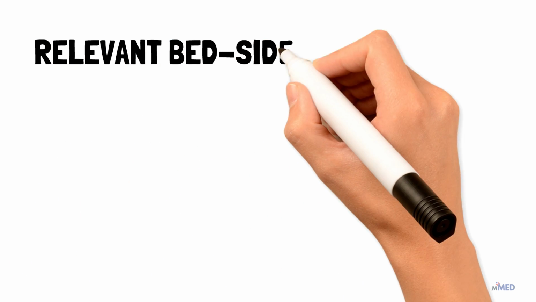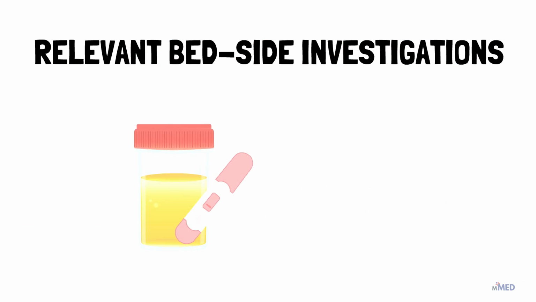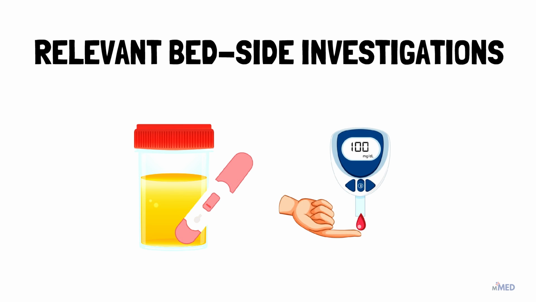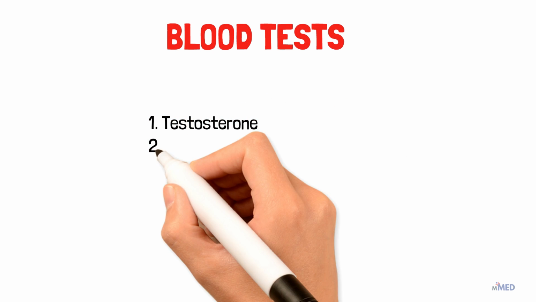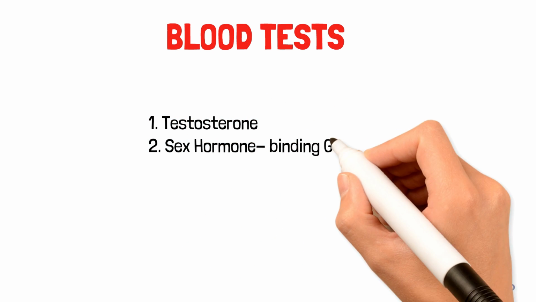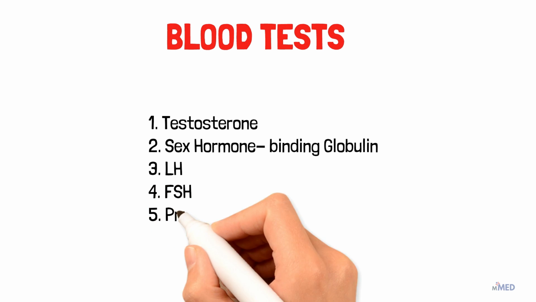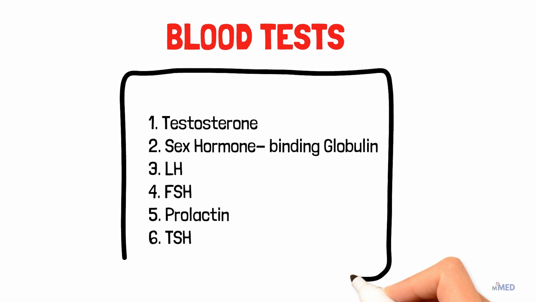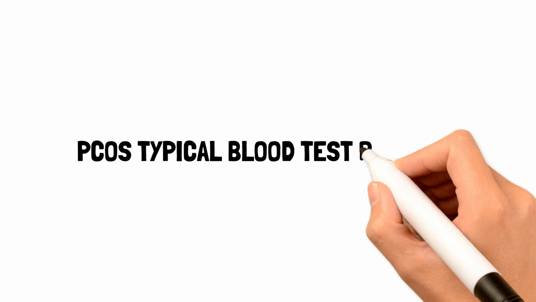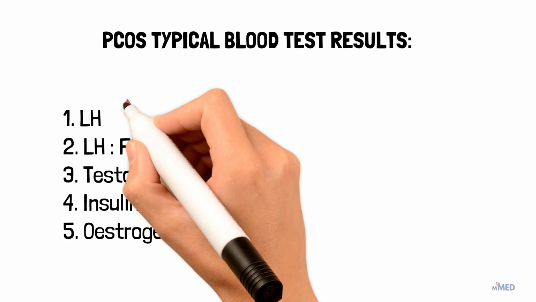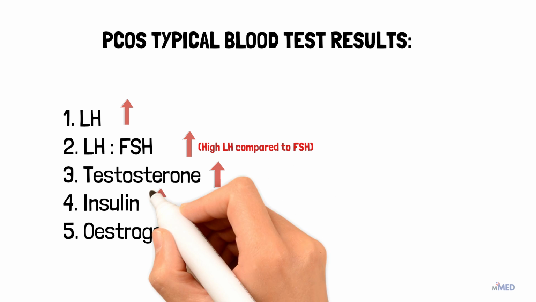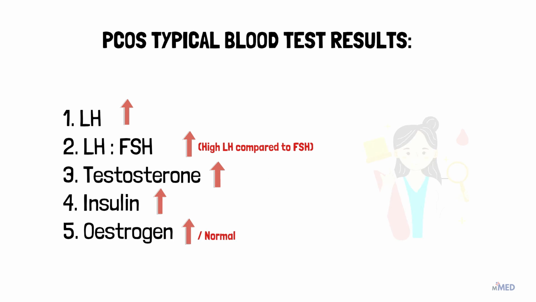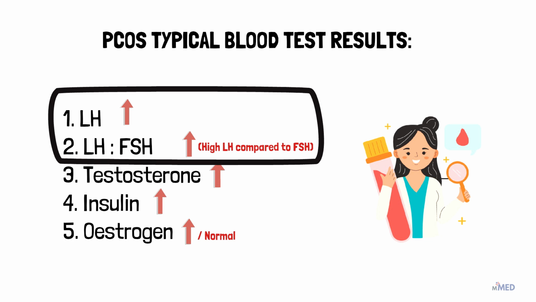The relevant bedside investigations include urine HCG to rule out pregnancy as a cause of menstrual disruption and capillary blood glucose. Diagnosing PCOS often involves blood tests to measure hormone levels including testosterone, SHBG, LH, FSH, prolactin, and TSH. Hormonal imbalances such as elevated LH and a high LH to FSH ratio, increased testosterone, and raised insulin are typical findings in PCOS. But the key thing to remember for exams is the raised LH and the raised LH to